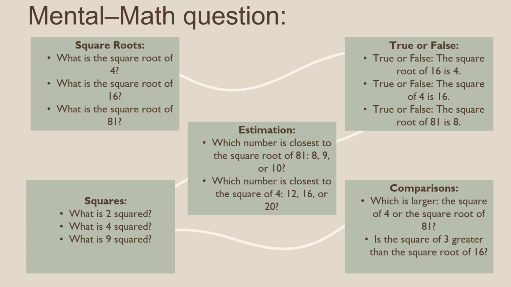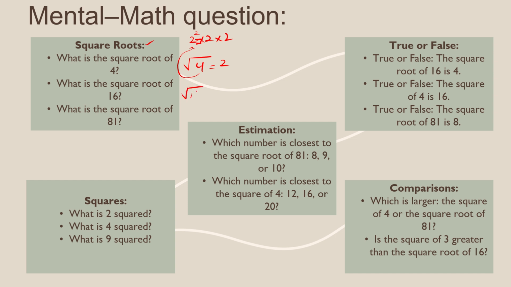Now these are some mental math questions. First one: what is the square root of 4? The square root of 4 is equal to 2, because the square of 2 is 2 cross 2. Square root is the inverse of squaring, so we get the original number 2. The square root of 4 is equal to 2.